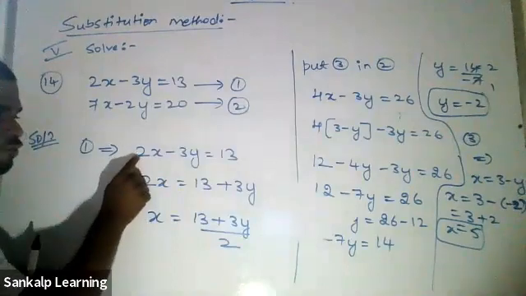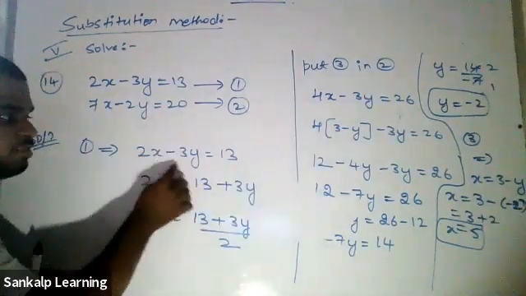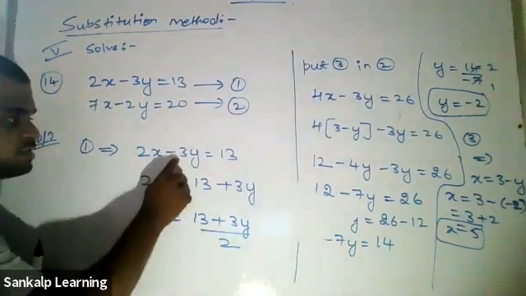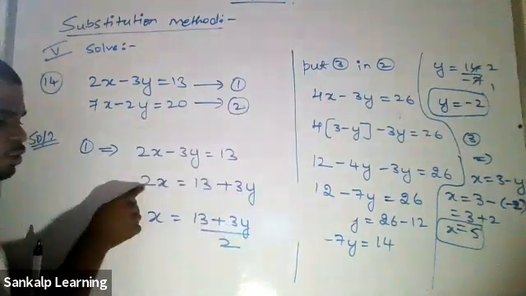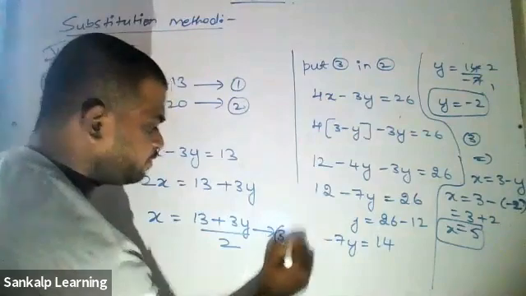Will you send this 2 first? No, because there is a term attached. That is what I was explaining. Minus 3y goes to the other side as plus 3y. 2 is in multiplication, so when it goes to this side it becomes division. So this is your equation 3.